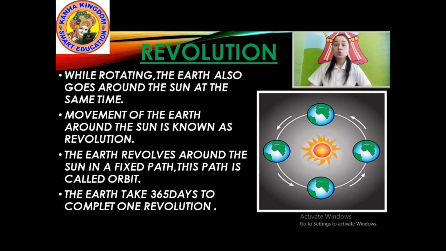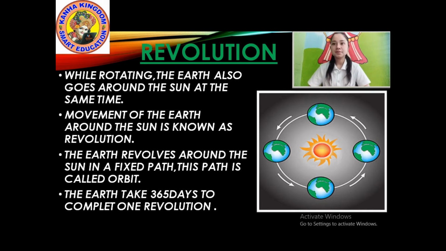Okay. So our next subtopic is revolutions. What did I say before about revolution? It means changes. Okay? Look at the picture carefully. Here are 1, 2, 3, 4 earths. How many earths are there in solar system?